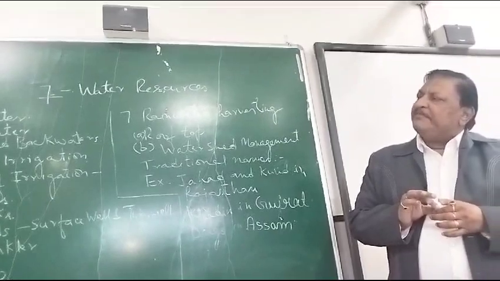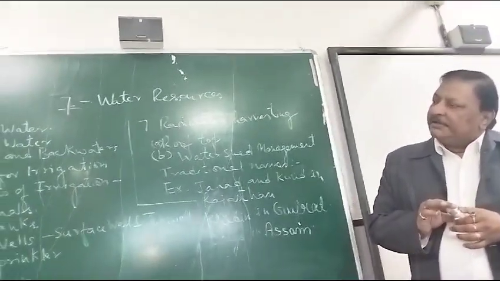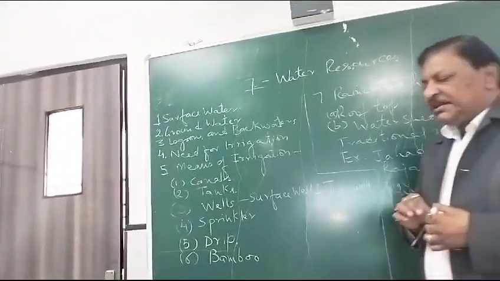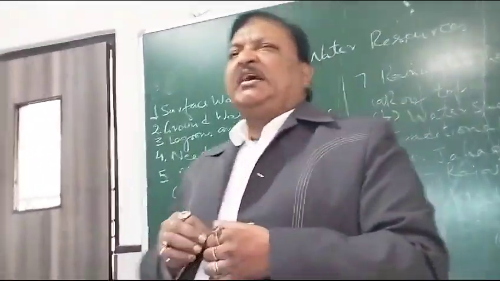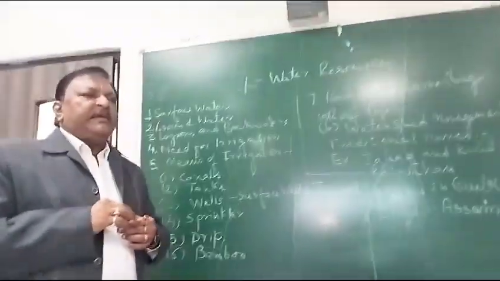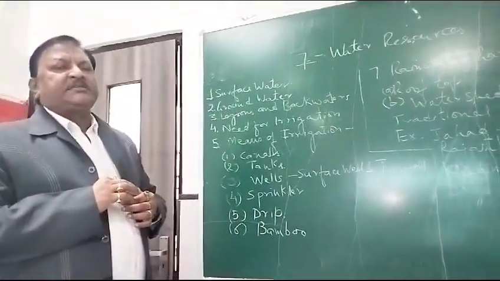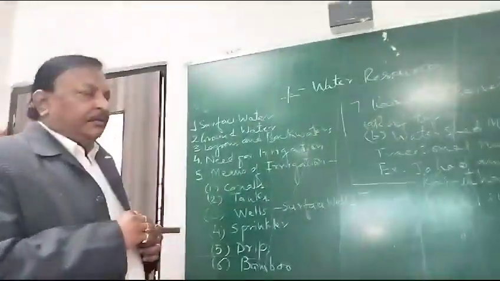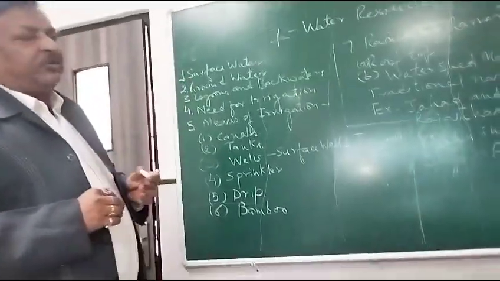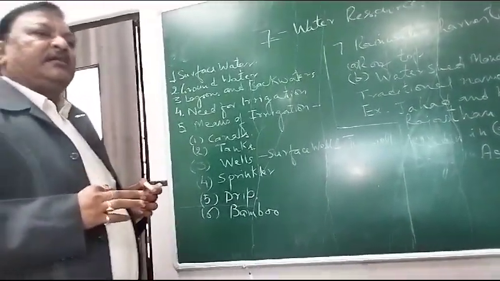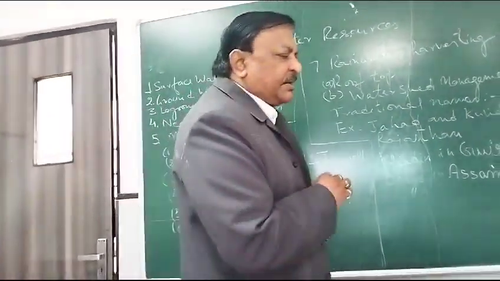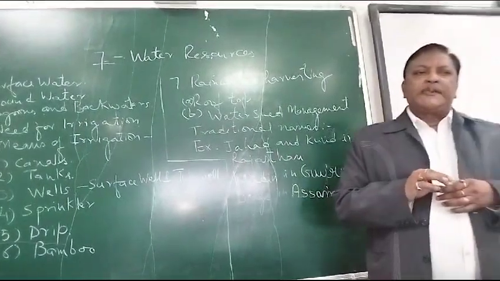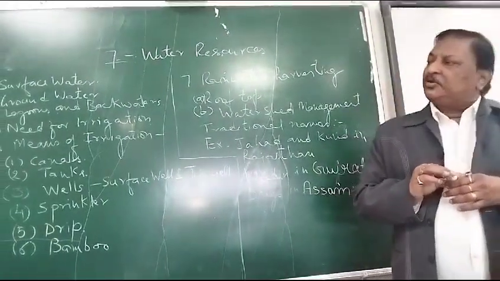The third point which is written over here is lagoons and backwaters. Now these lagoons are basically the water bodies which are found near the sea. They may have an opening into the sea through which the water comes and goes inside it. And what are the backwaters? Backwaters generally are such kinds of water bodies which are basically a canal or small river kind of water channels that are there in the coastal areas.